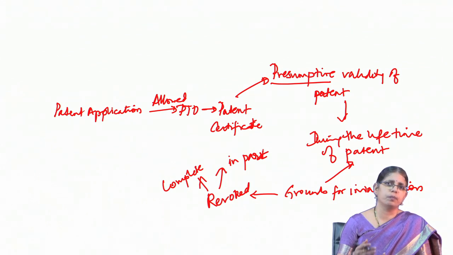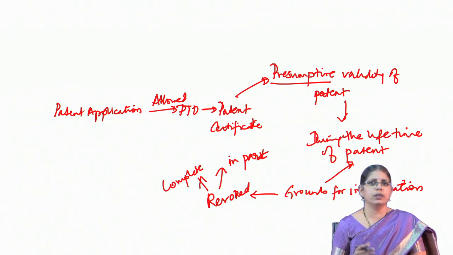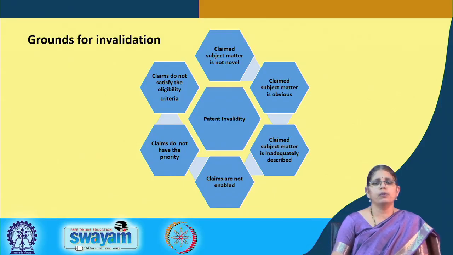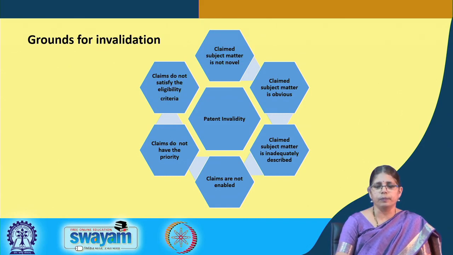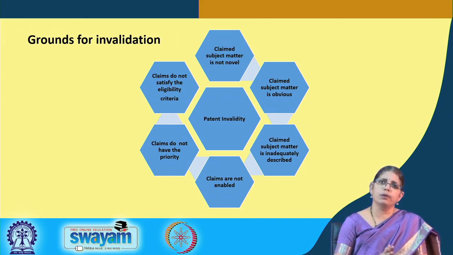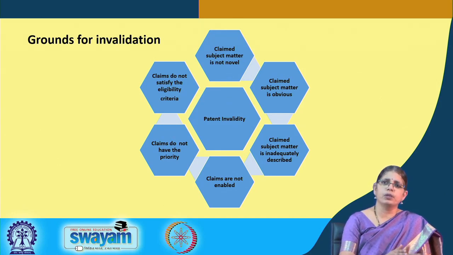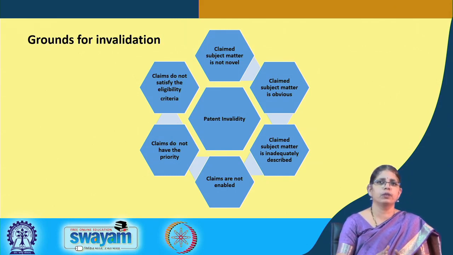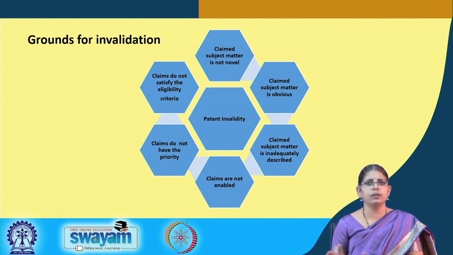Let us look at some of those and understand how the different grounds of invalidation are available under the Indian Patent Act. There are different grounds of invalidation that are available under the patent law. The provisions under each type of a patent act vary. What are the grounds for invalidation in India can be subtly different from what are the grounds for invalidation in the case of other countries.